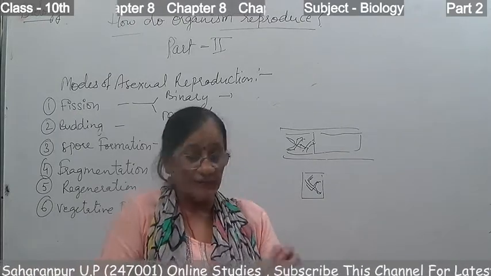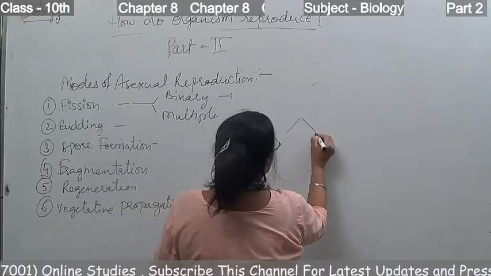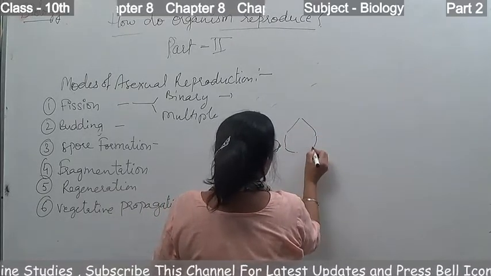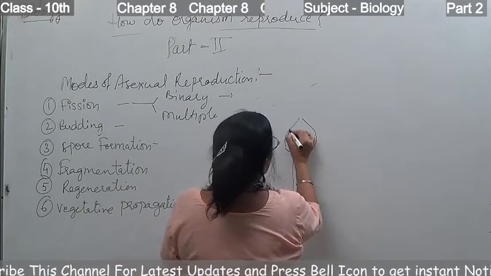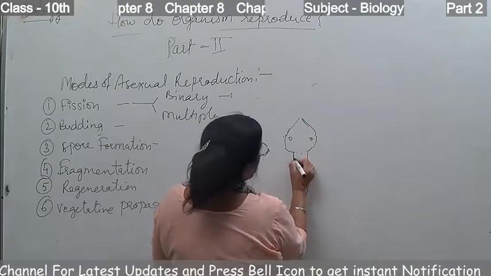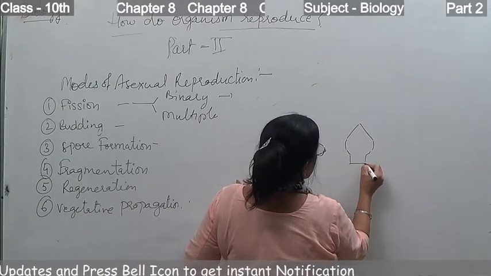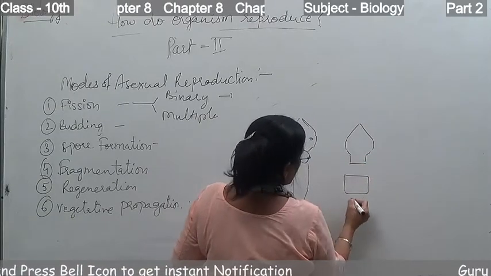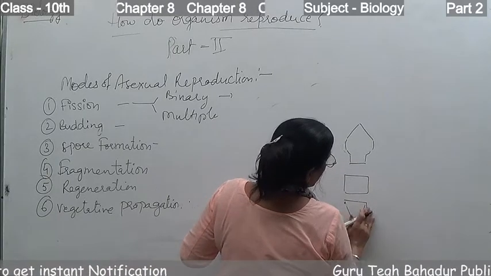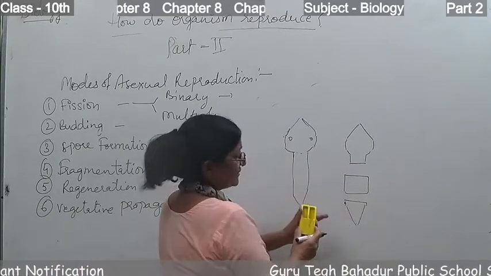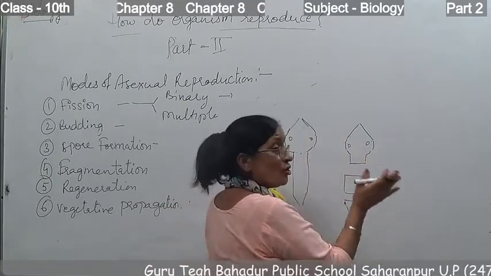In the case of planaria, when this planaria is accidentally cut into pieces like that, each and every portion of it has the ability to grow again and grow the lost parts.